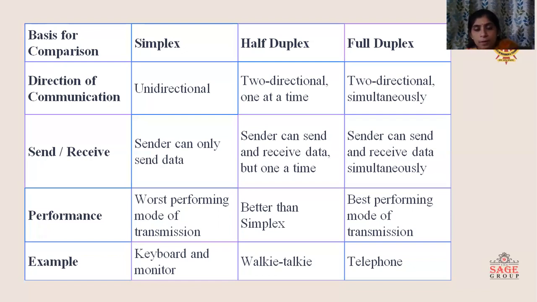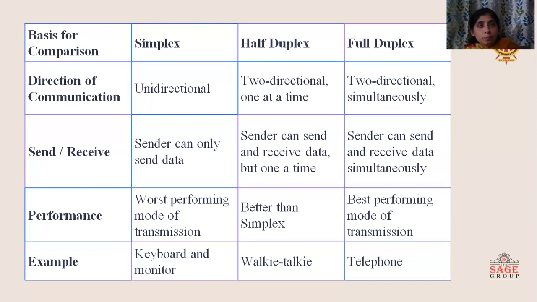In case of parallel transmission, if 8 lines are connected between transmitter and receiver, then 8 bits can be sent at a time. But in case of serial transmission, there is a single line between transmitter and receiver, and the transmission of bits will be one by one.